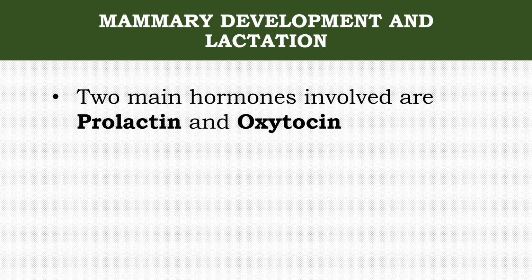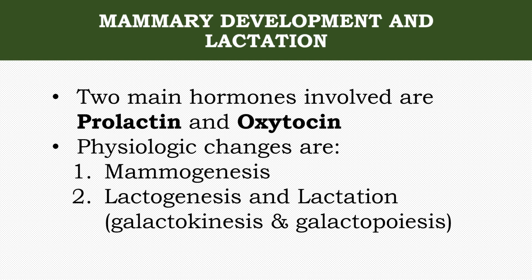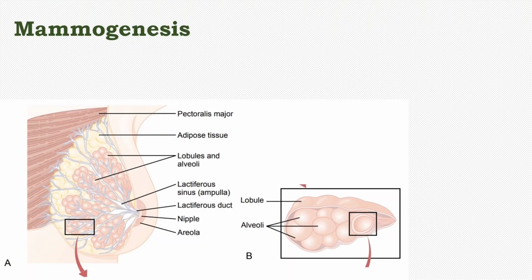To understand lactation, an important stage after parturition in mammals, it is good to understand it in the context of mammary development. The 2 main hormones involved here are prolactin and oxytocin. The physiologic changes are mammogenesis, lactogenesis, and lactation proper, which is also called galactokinesis and galactopoiesis. Let us start with mammogenesis.